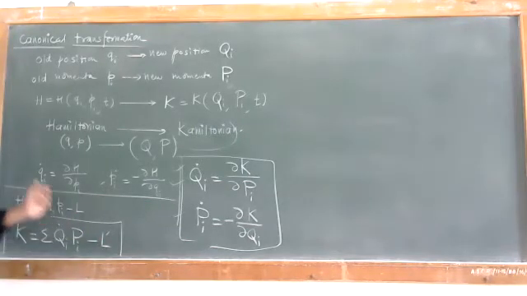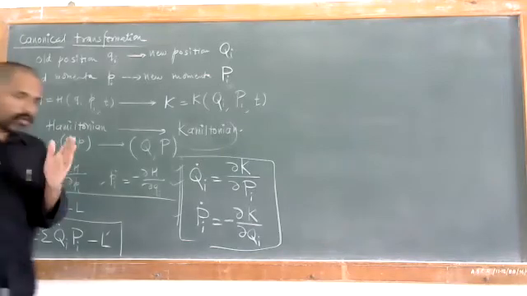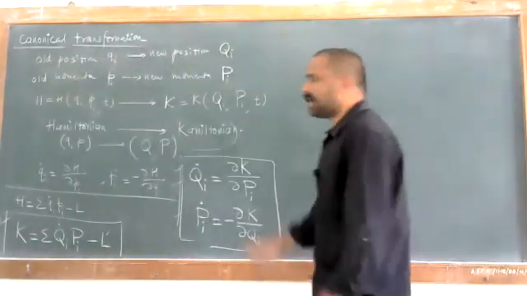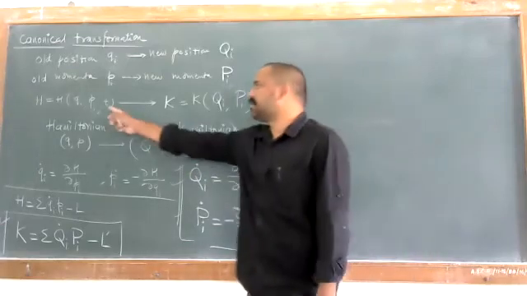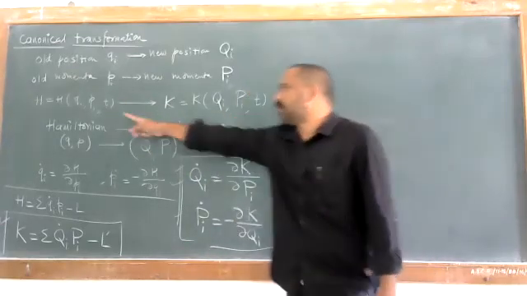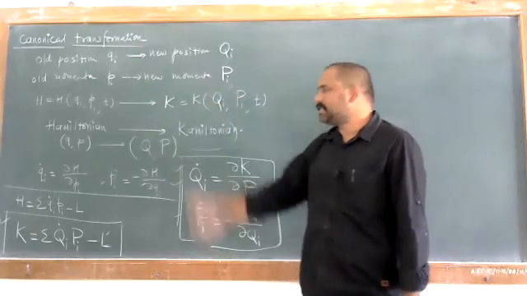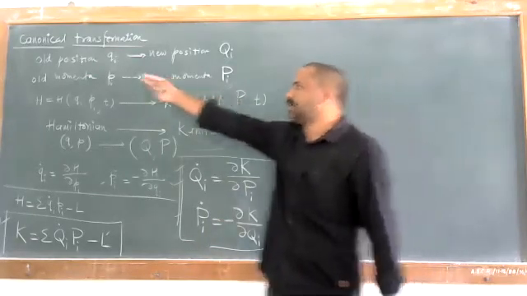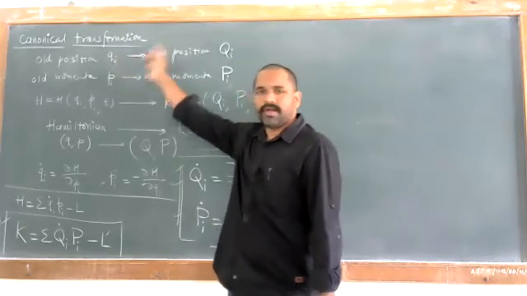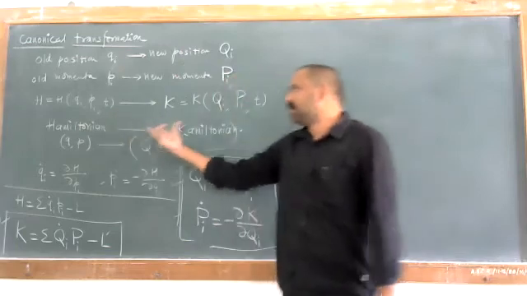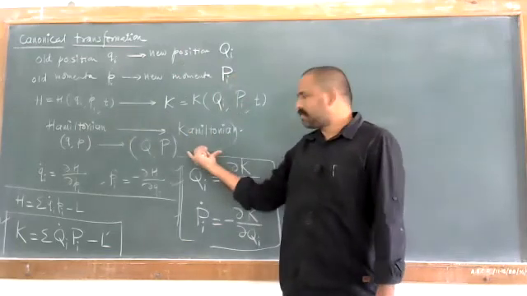So keep in mind which coordinates are old and which are new. Only one factor is common, and that factor is time. In the old as well as the new, it is time, and that is not changed. What is changed is the old position and momenta to the new position and momenta, and the old Hamiltonian to the new Hamiltonian, known as canonical.